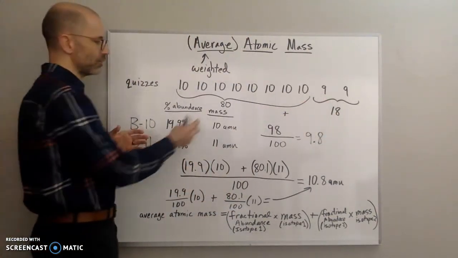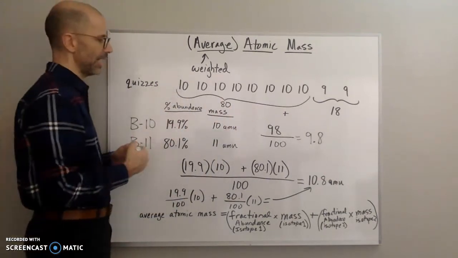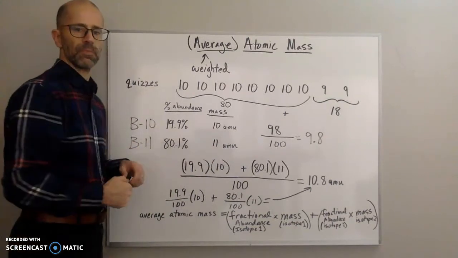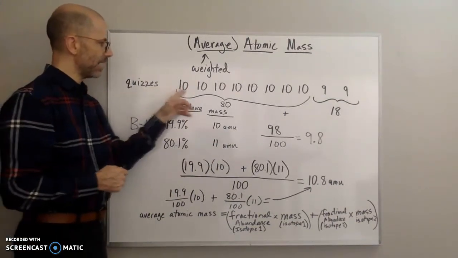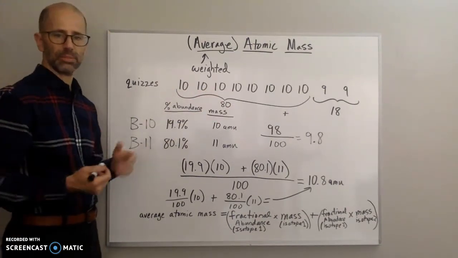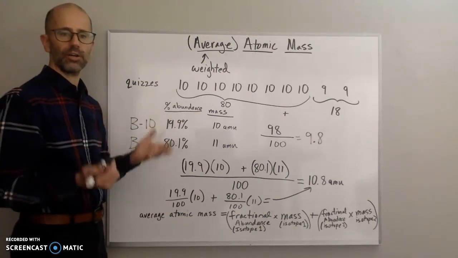And then when I got the total number of points from this group and this group, I add them together and I get 98 points total. Now, to get the average, since I have a total of 10 quizzes, each quiz was a maximum of 10 points, so that's a total of 100 points.